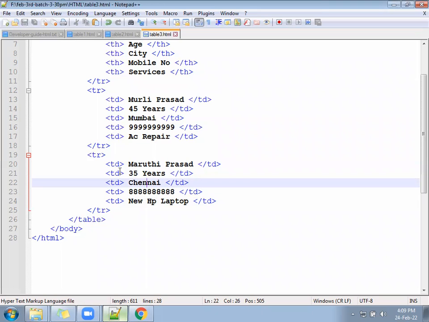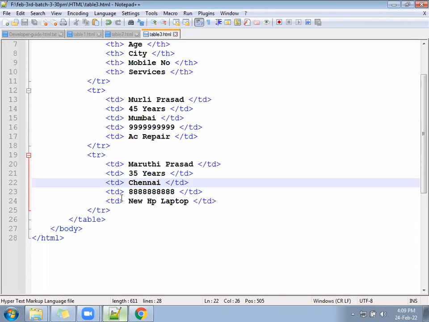Now a question is going to come. Suppose Maruti Prasad, the last customer, has not mentioned what service he is looking for.